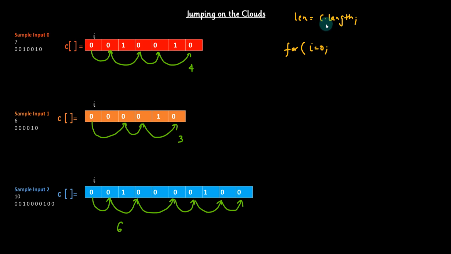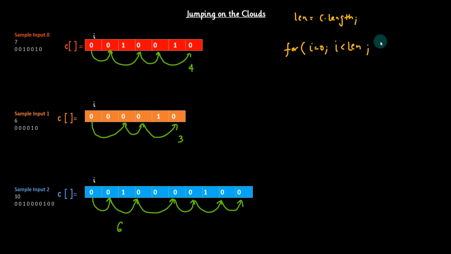So here also you may have a different function or something to get the length of the array. So this is a for loop in which I equals 0 and I should be less than len. Why? Because it's 0 based indexing. So if we have 7 elements, then I can go from 0 to 6. That's why we have taken this.